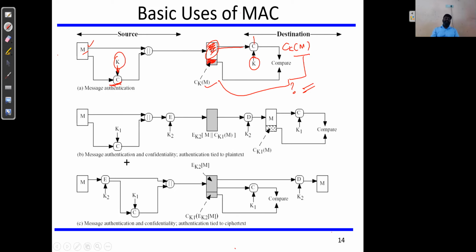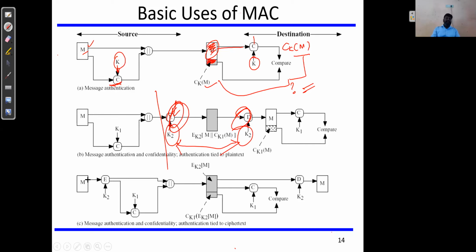Similarly, there are different variations. This is message authentication and confidentiality, where we use different encryptions. This is the first part along with the existing part. Here we use one more encryption function, and because it uses a secret key known only by the two users, it automatically provides secrecy as well as authentication, right?